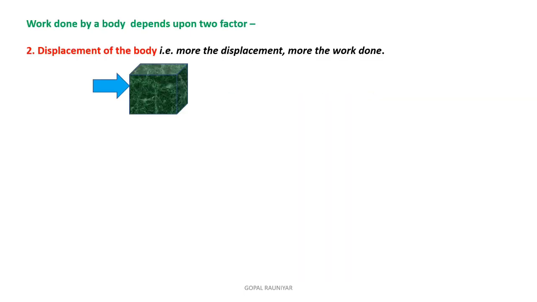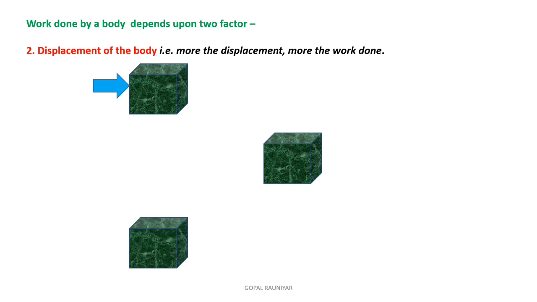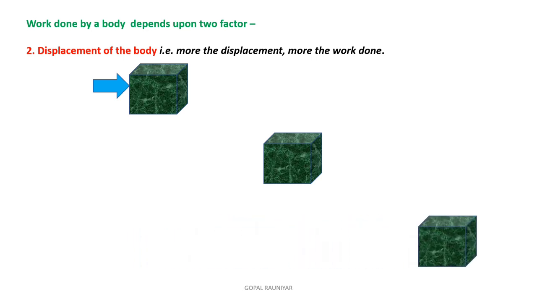Now the second factor on which work done depends is displacement of the body. The more the displacement, the more the work done. Now understand, if we apply force on this object, we will see two cases. In the first case, the body moves 2 meters. In the second case, the body moves 4 meters. So in which case will work done be maximum? Yes, in this case, because there is more displacement, and in the other case displacement is minimum.